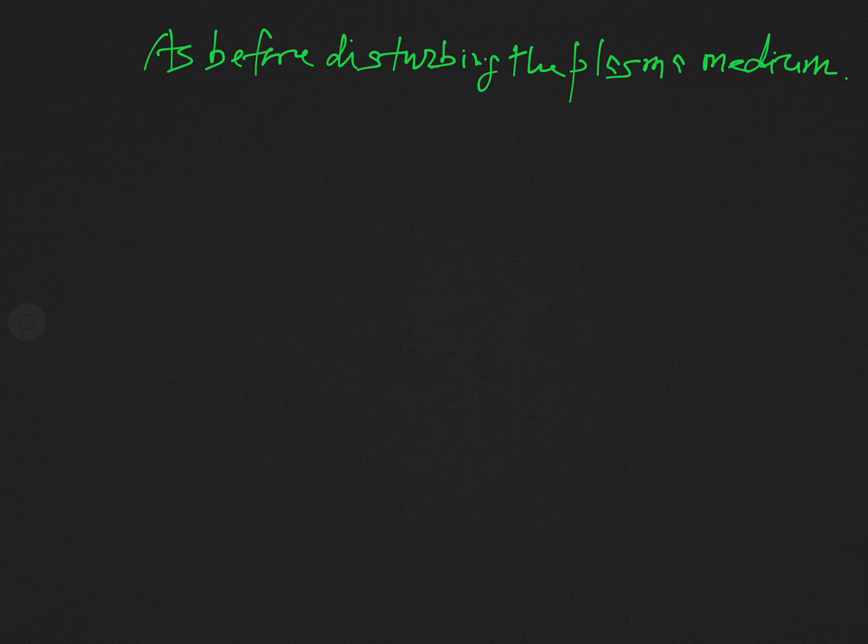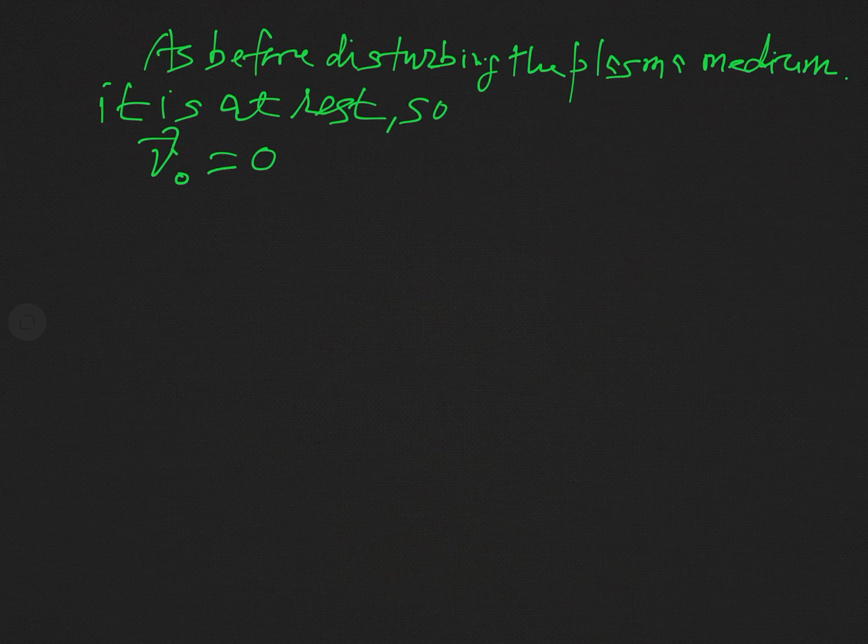As before disturbing the plasma medium, it is at rest. So what will be our result? In that condition, velocity will be 0, and when the electron is displaced, only then is the electric field produced. Otherwise, in the equilibrium condition, there was no electric field present in the body of plasma.